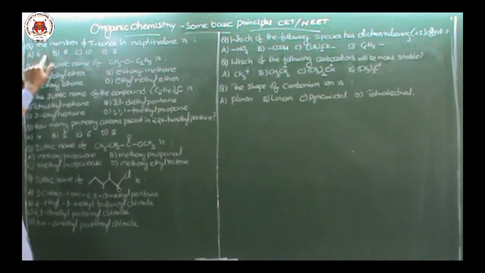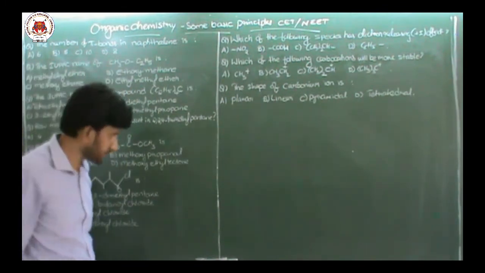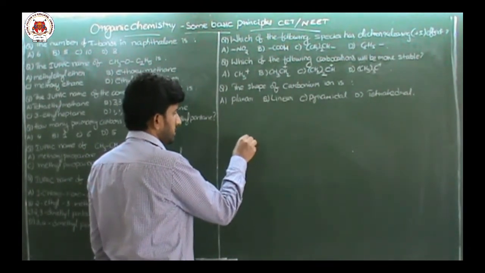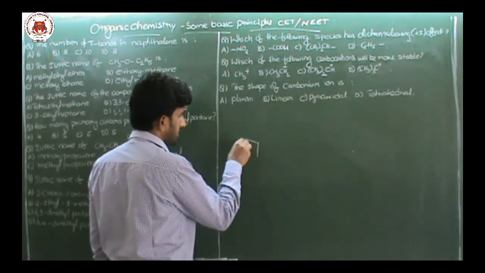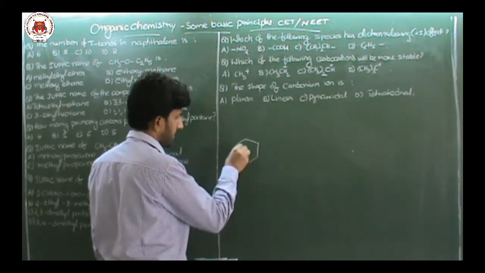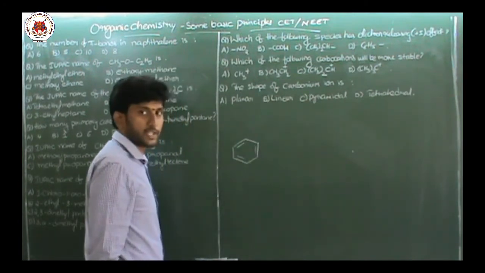The first question is, the number of pi bonds in naphthalene is. Now, a single benzene ring, only one benzene ring, is, as you know, benzene.